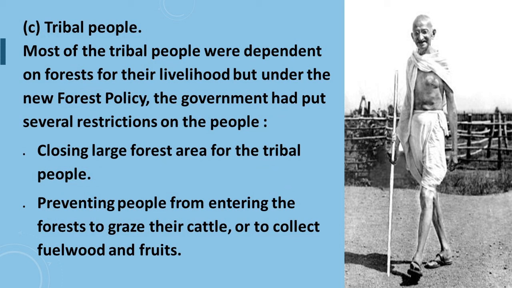Now the point C is tribal people. Most of the tribal people were dependent on forests for their livelihood, but under the new forest policy, the government had put several restrictions on the people. Like first is closing large forest areas for the tribal people. Next is preventing people from entering the forest to graze their cattle or to collect fuel wood and fruits.